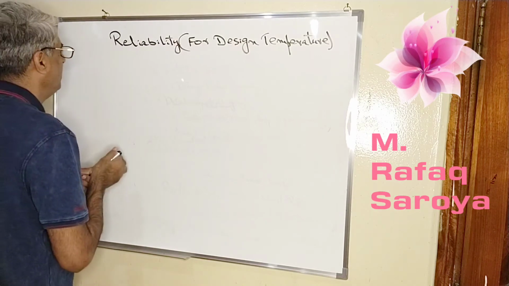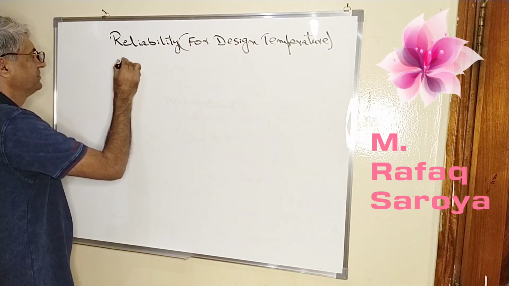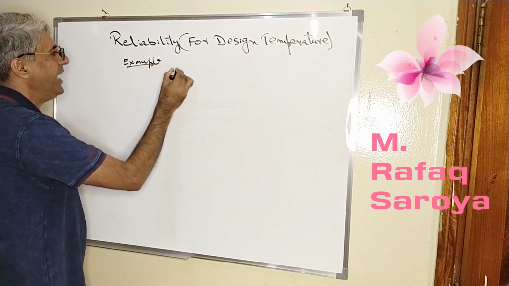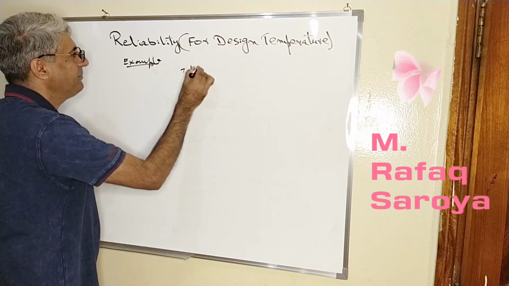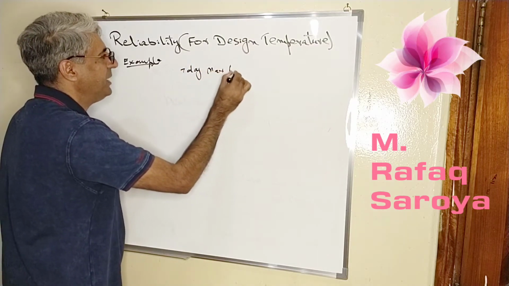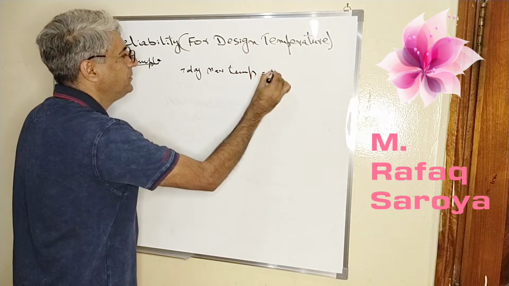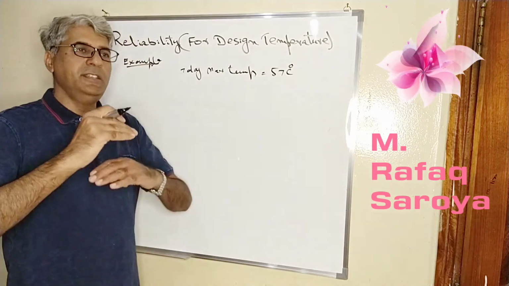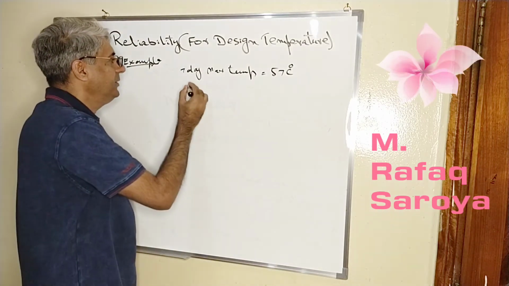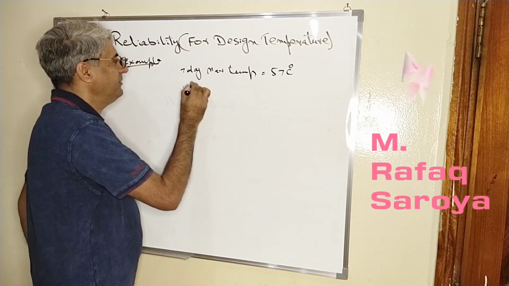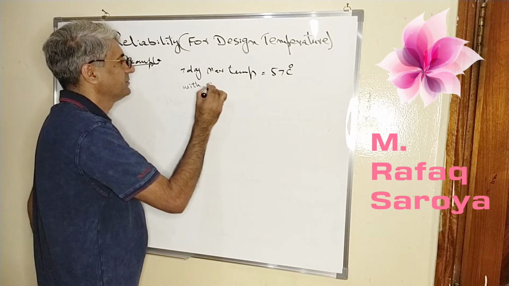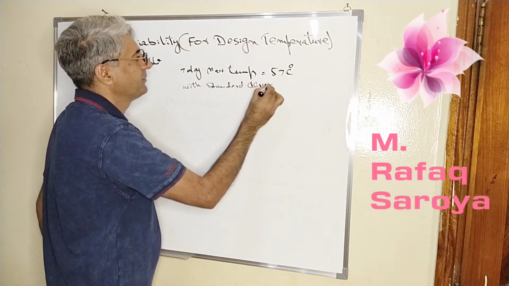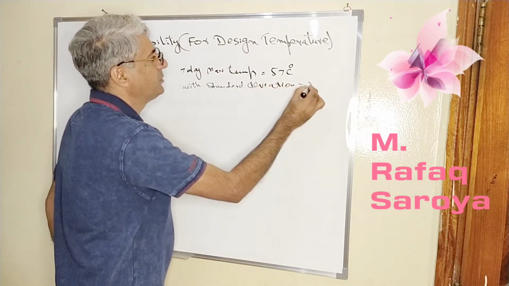Suppose at a certain region we have a 7-day maximum temperature of 57 Celsius, and this is not a constant, so we say with a standard deviation of 2 Celsius.